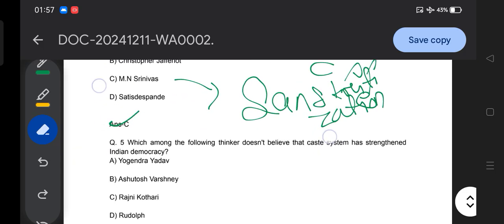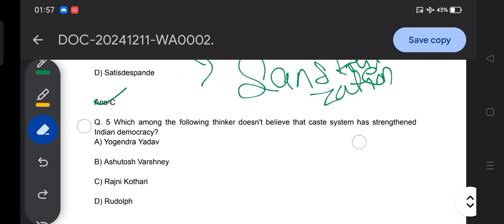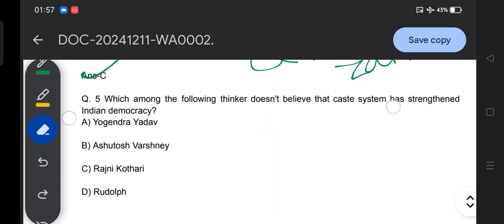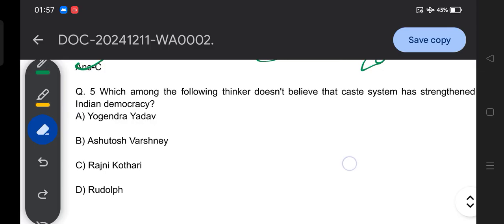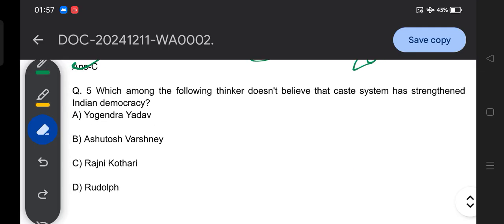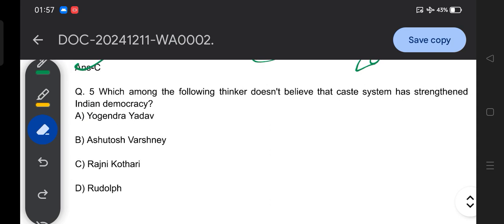I believe this is pretty clear to you, because nowadays this concept is very popular in our society, and usually we notice how the system and how people behave as per their need and recognition. Then with this we come to question number 5: who among the following thinkers does not believe that the caste system has strengthened Indian democracy? Option A, Yogendra Yadav. B, Ashutosh Varshney. C, Rajni Kothari. D, Rudolph.